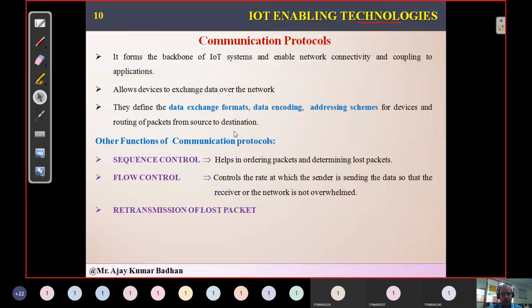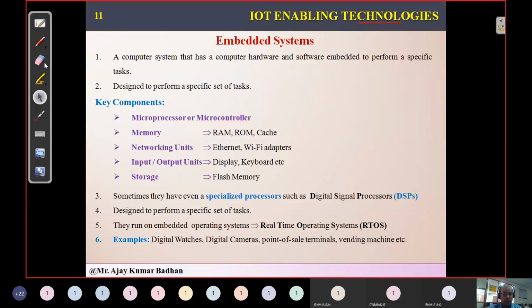And the last but not the least is embedded systems. We already discussed what an embedded system is. The key components here are a microprocessor, a memory, a networking unit such as Ethernet or Wi-Fi adapters, input-output units, along with storage. These are the main key components required for an embedded system, and based on them it functions. Apart from that, it also has some specialized processors used for other purposes.